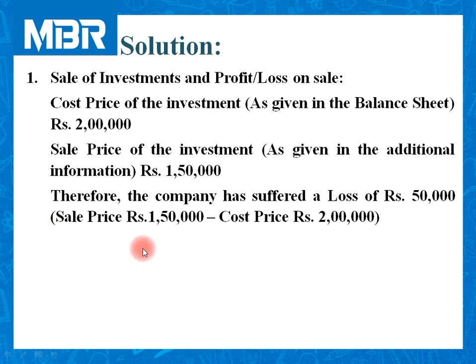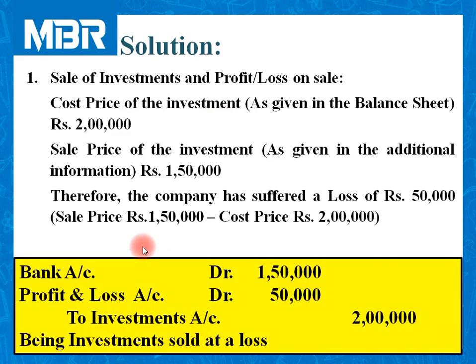But for our reference, let us pass journal entry. Bank account debited, amount received by the company through this sale 1,50,000. Amount of loss 50,000 debited to profit and loss account. To investments account 2 lakhs as investments goes out. I hope everybody is clear with this calculation. This calculation is a routine for us if you have attended earlier lectures.